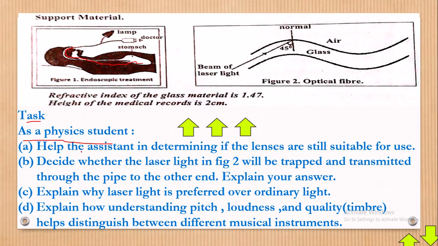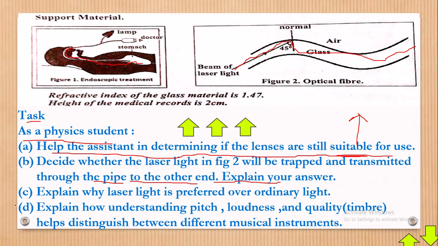As a physics student, part A, help the assistant in determining if the lenses are still suitable for use. Now, of course, if it's a lens, you must check its power. Part B: decide whether the laser light in figure 2 will be trapped and transmitted through the pipe to the other end. Explain your answer. So, will this laser light be transmitted through the other side? We shall be looking into that. Part C: explain why laser light is preferred over ordinary light. We shall be looking into that.